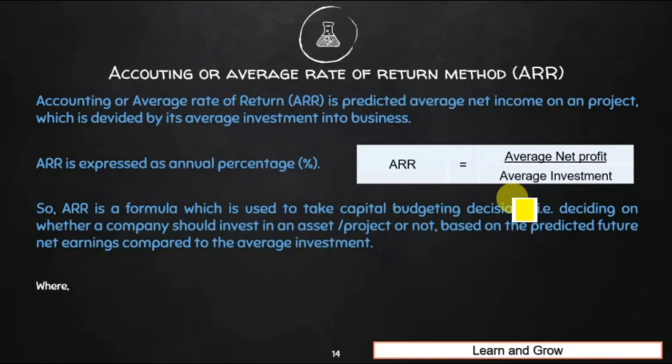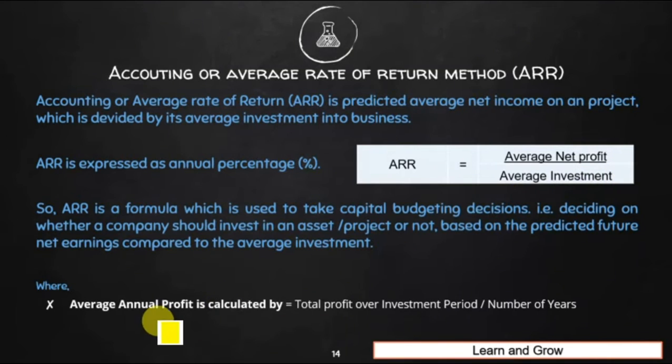Let us understand. Average annual profit is calculated by, pay attention here, total profit over the investment period. So let's say you acquire a machine and its useful life is 10 years. Whatever total profit you will earn over the 10 year period, you have to write over here.